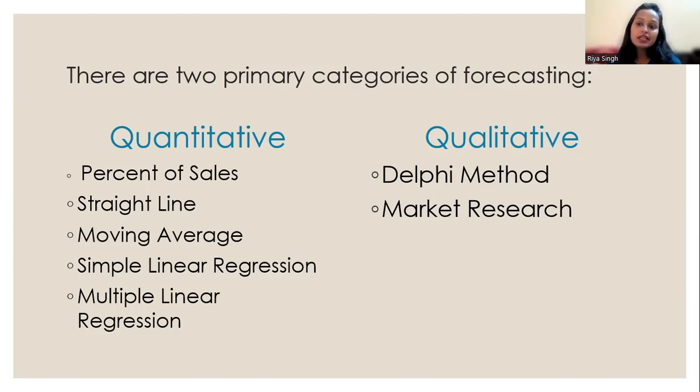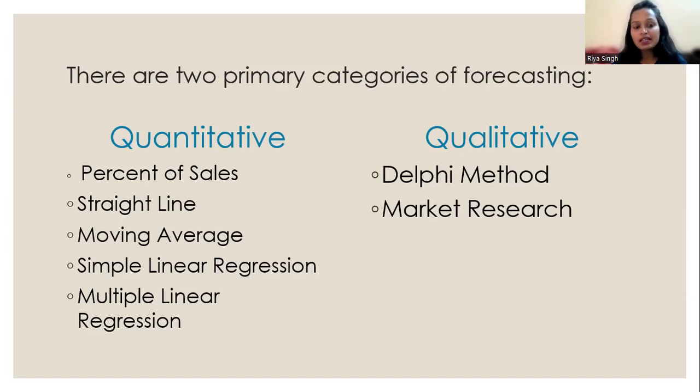Accordingly we predict for the future. Then next is moving average. By having 4 or 5 years of data, we calculate the average, and by calculating that average we predict that in the future this could be our financial forecast.